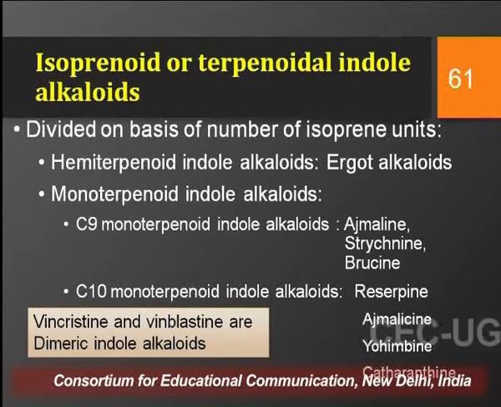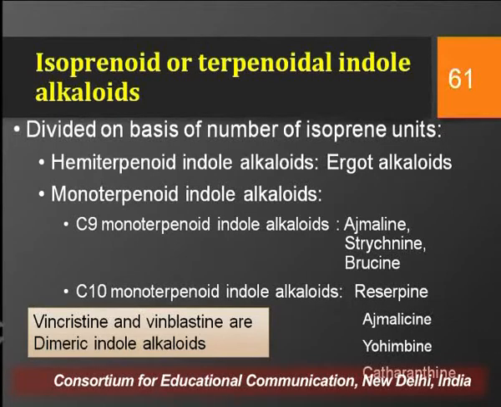Then the further subdivision is of C10 monoterpenoid indole alkaloids, meaning here the 10 carbon chain length side chain is attached to the indole nucleus, and the common examples are reserpine, ajmalicine, yohimbine and catharanthine. The first three alkaloids are normally found in the roots and rhizomes of Rauwolfia serpentina, and catharanthine is an alkaloid that is found in Vinca rosea.